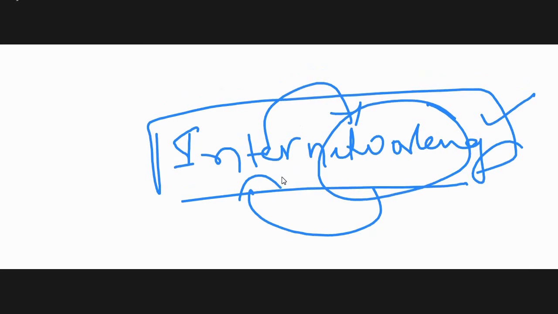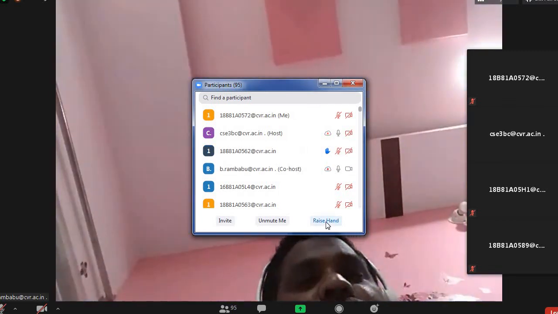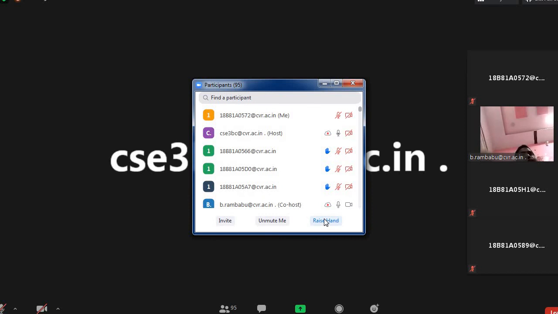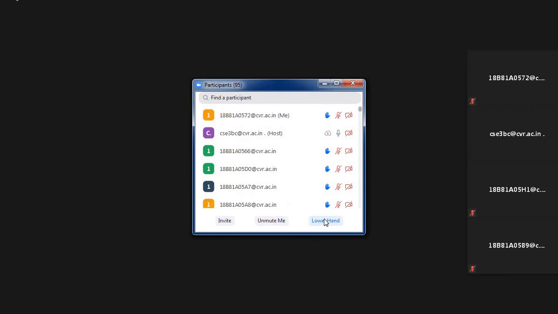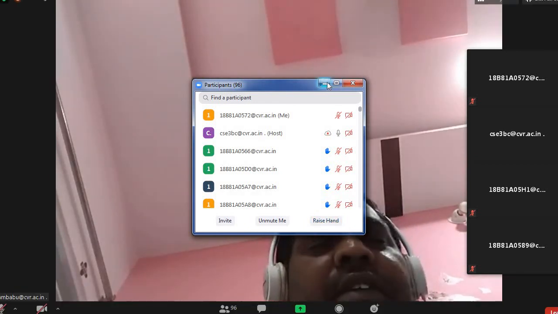Now, if it is okay, please raise your hand, because the time is 9:57. My request is that you please go through the textbook, at least for this OSI model.